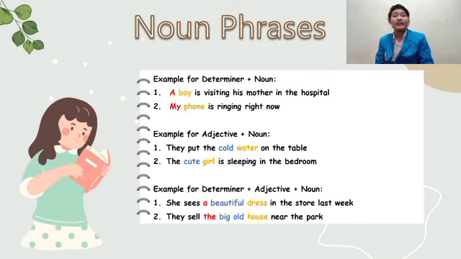And the last are examples for determiner plus adjective plus noun. Number 1, she saw a beautiful dress in the store last week. A is a determiner, beautiful is an adjective and dress is a noun. Number 2, they sell the big old house near the park. Now, the is a determiner, big and old are adjectives, and house is a noun.